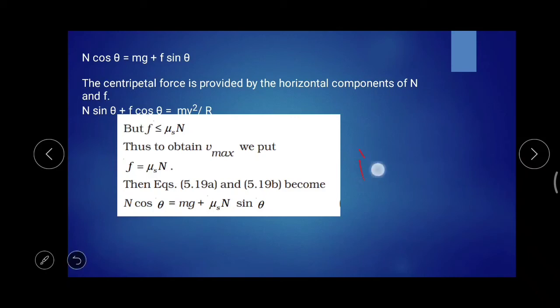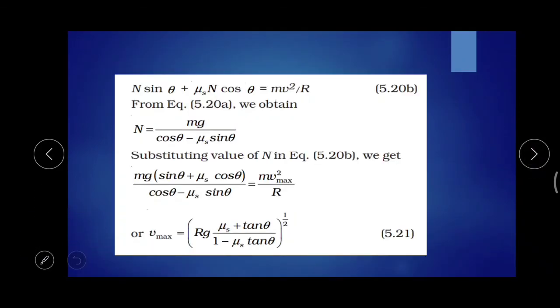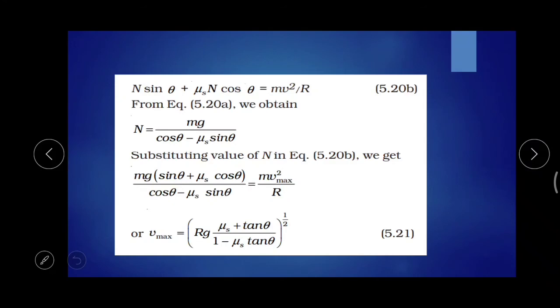So n will be equal to mg divided by cos theta minus mu s sin theta. Thus we find the value of n as mg divided by cos theta minus mu s sin theta.